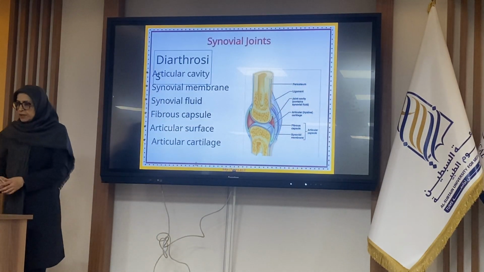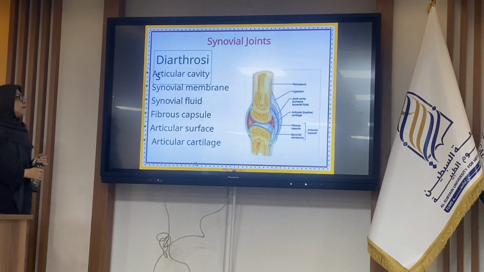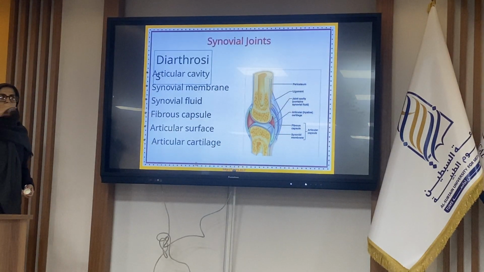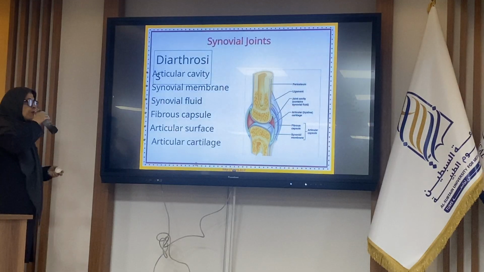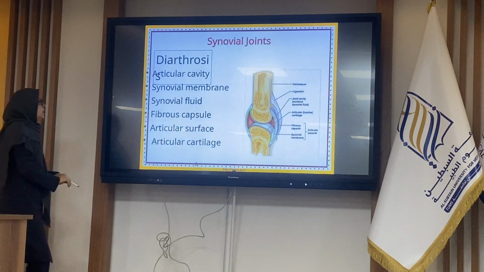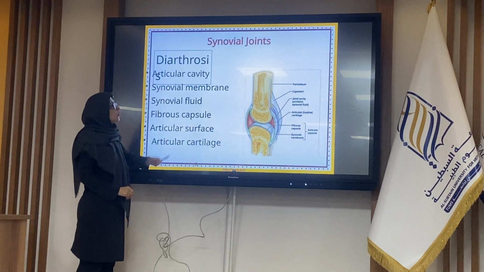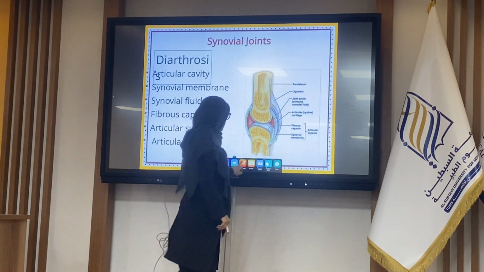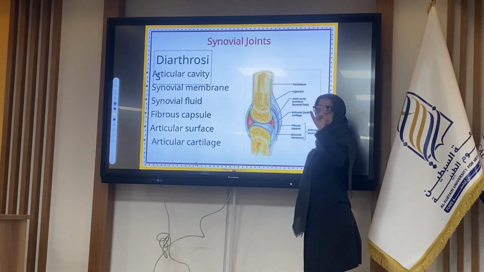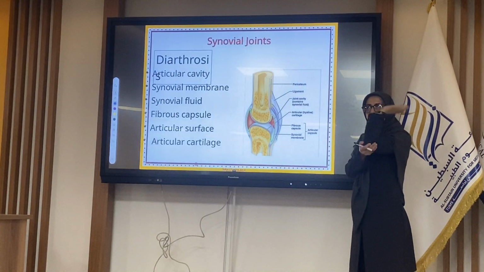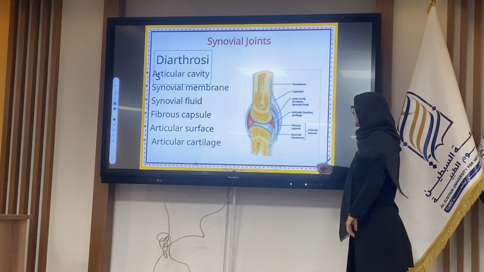And finally, the most abundant joint in the body is named the synovial joint, also named the movable joint or diarthrosis joint. In this joint, two bones, such as long bones, finger, elbow, shoulder, yes?